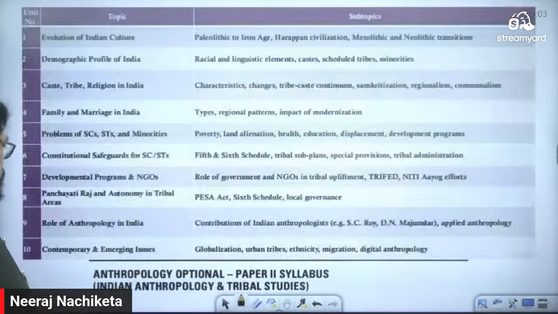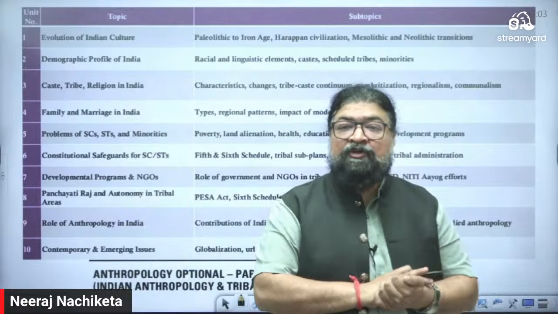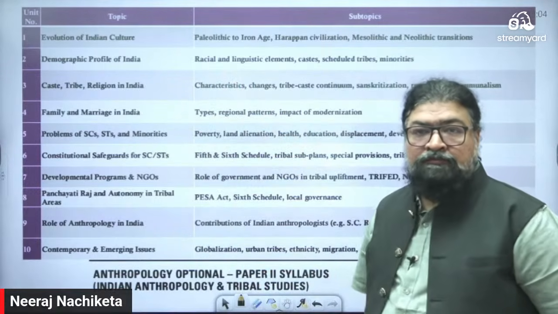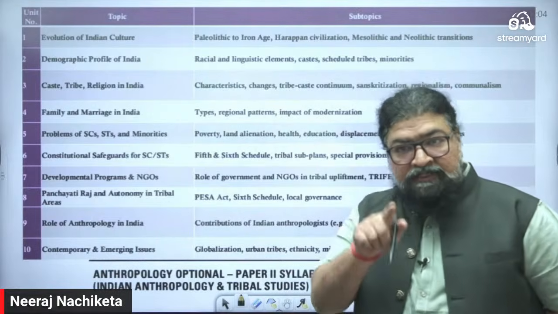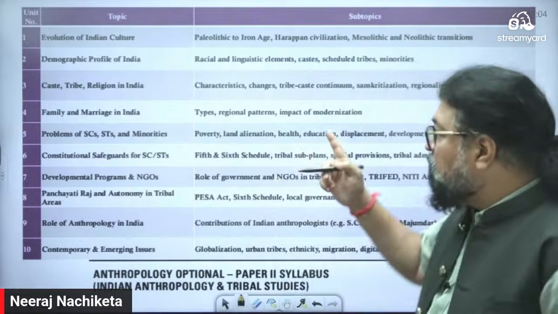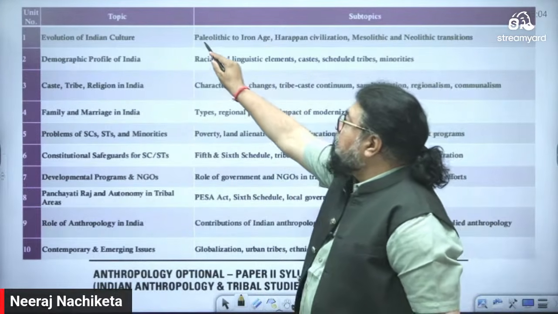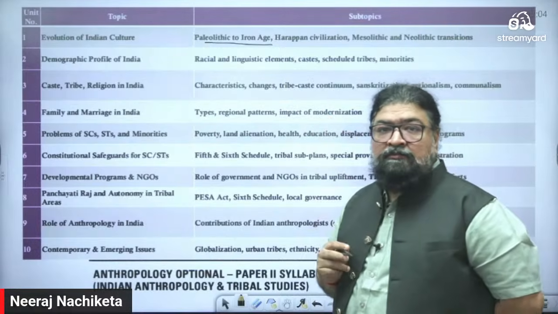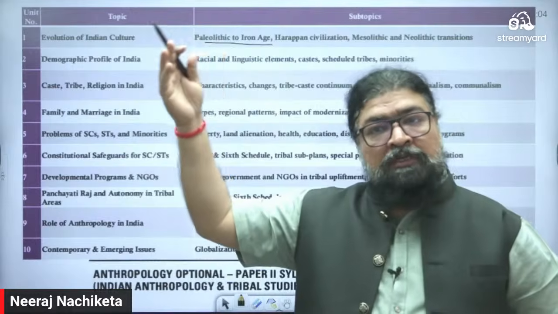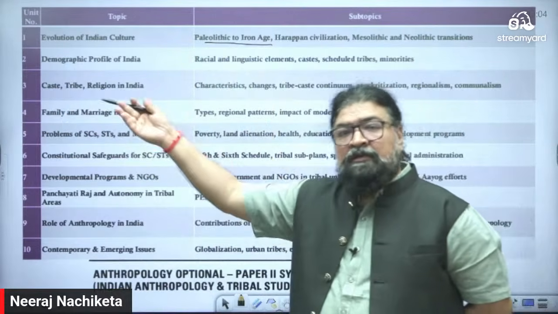ठीक है? Now coming to this one, paper 2, Indian anthropology. There's a paper 2. In the OPSC exam and WBCS or whichever state PCS, you'll find a similar syllabus. Now look here, evolution of Indian culture, Paleolithic to Iron Age. We'll study right from not only the Stone Age. We'll also go to Mahajanapadas, Harappan civilization, Vedic age.